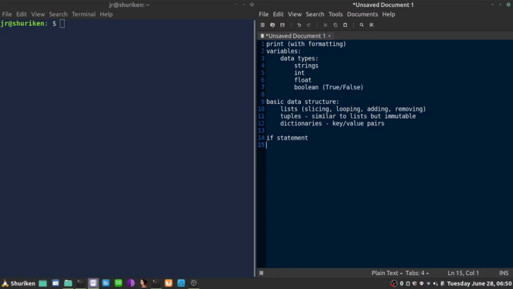And what else did I learn? Okay, and loops. For loops with the range function, and while loops. And that's pretty much the basics I've learned so far.